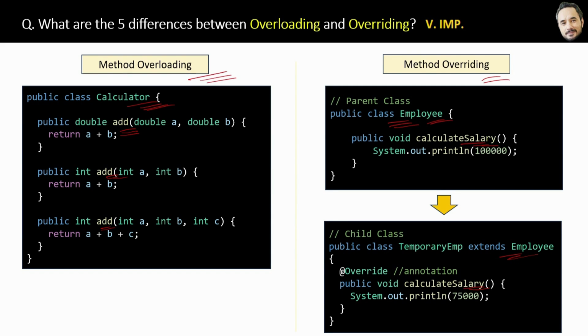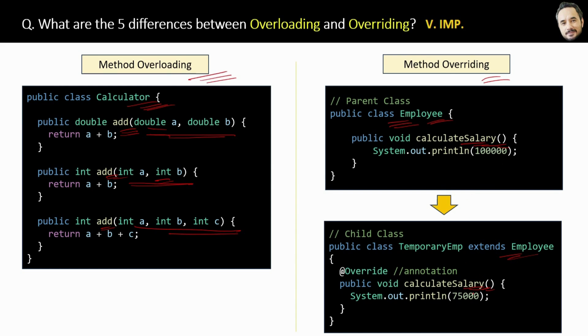Second difference is that in overloading, methods have the same name, but the parameter signature is different. Meaning either the parameter type is different or the number of parameters is different, right? But in method overriding, the method signature and name both must be same. Nothing should be different.